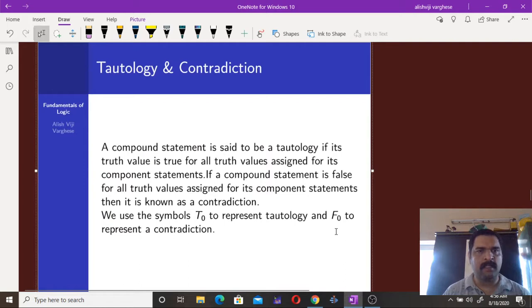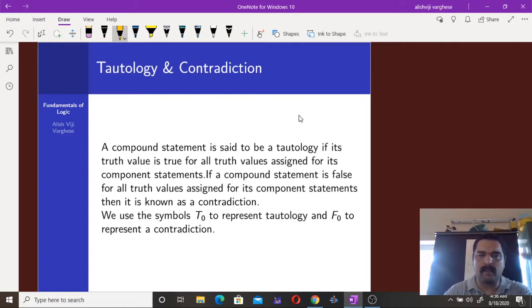Now, so by this way, we can form compound statements from primitive statements. Anyway, a compound statement is known as a tautology if it is true for all truth values assigned to its primitive statements. So if you have a general statement, it can be either true or false.